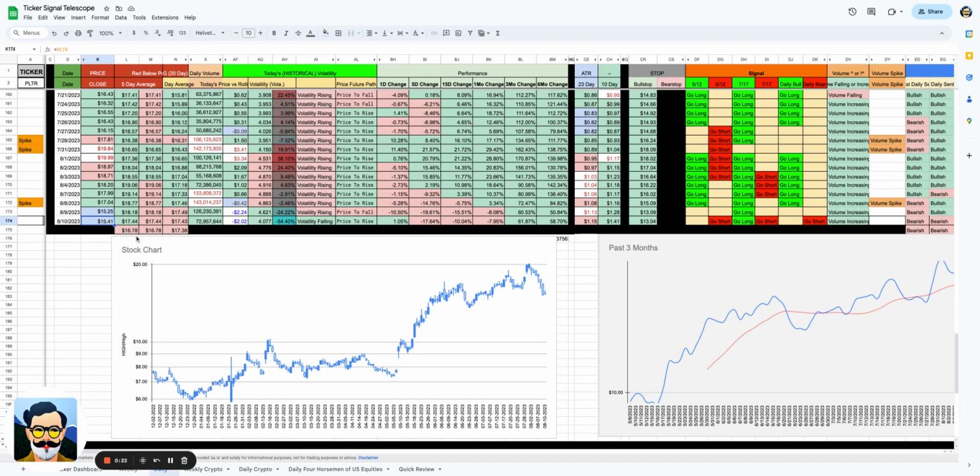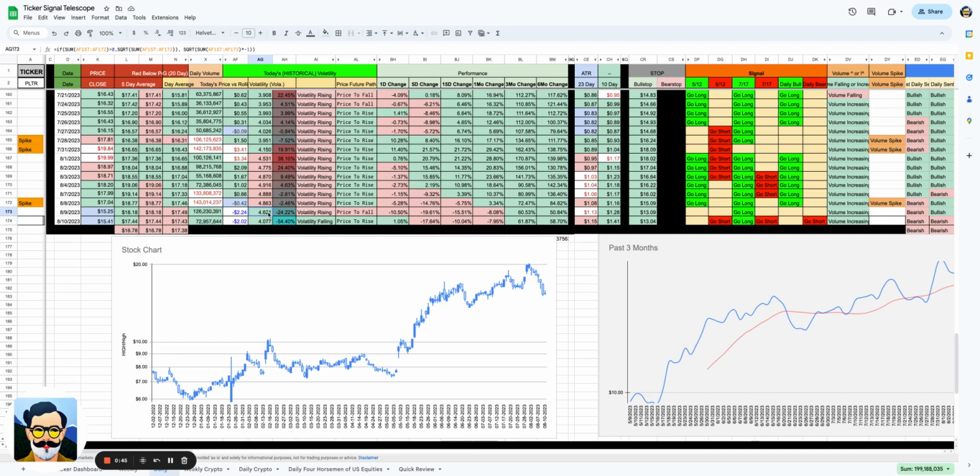Now the positives that we see is that we are up 1% today. The negatives that we see are that the price of Palantir is now below the 5-day moving average, as well as the 20-day moving average. And the 5-day moving average is below the 20-day moving average as well. Those are not positive. And today, even though we saw a big update, it was not on a lot of volume. We would love to see volume follow through on this.